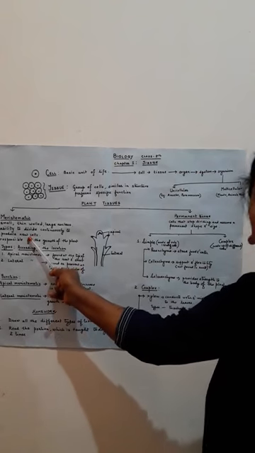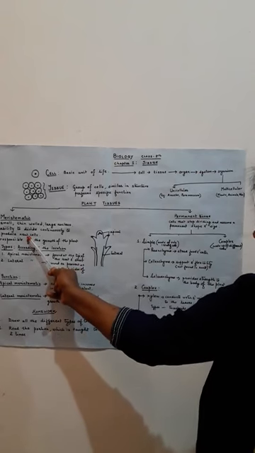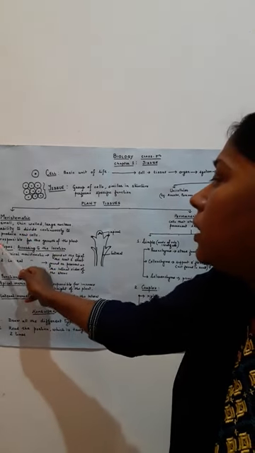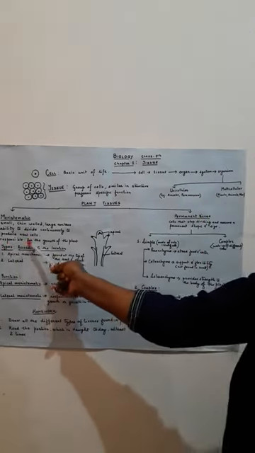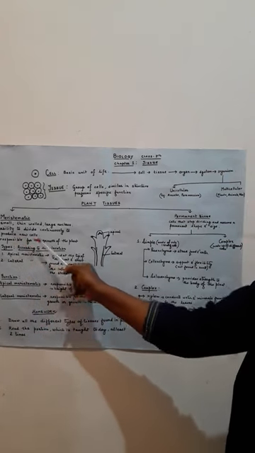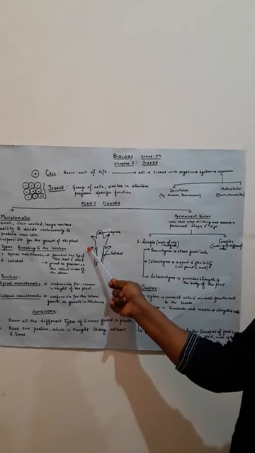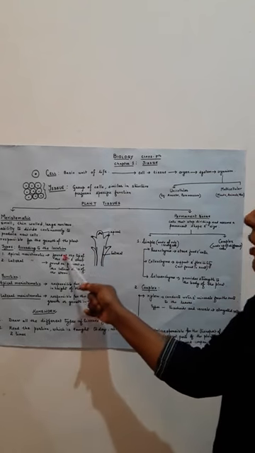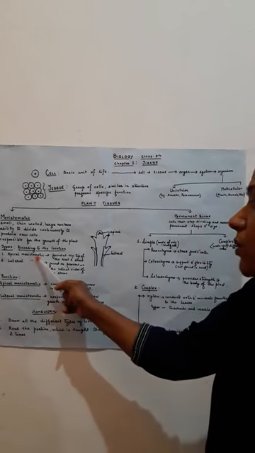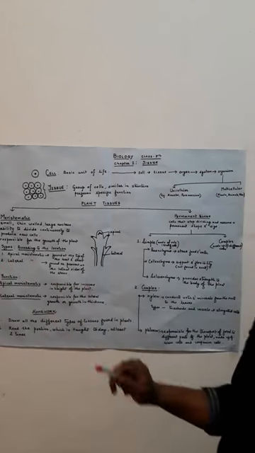They keep on dividing, like one cell divides into two, two divide into four, four divide into eight and so on. The very important function of this tissue is that it is responsible for the growth of the plant. According to the location, meristematic tissue are of two types, apical meristematic tissue and lateral meristematic tissue.